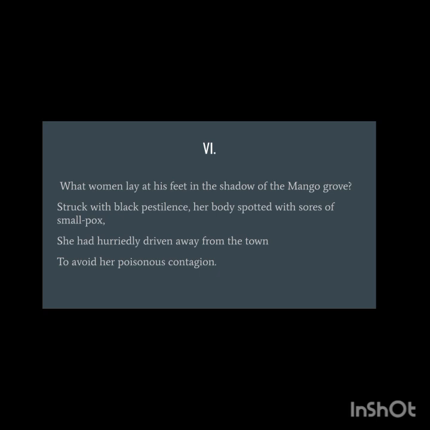Struck with black pestilence, her body spotted with the sores of smallpox. So, a direct question can be asked. It's a pet question: what disease was Vasavadatta suffering from? So it is black pestilence, or you can also call it smallpox. That is contagious, if you know. So she had hurriedly been driven away from the town because it was contagious. Other people would also catch that smallpox. So to avoid that contagion, they threw this dancing girl out of the city. You get the reason here why she was driven away from the town.